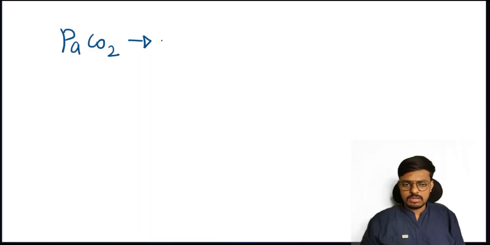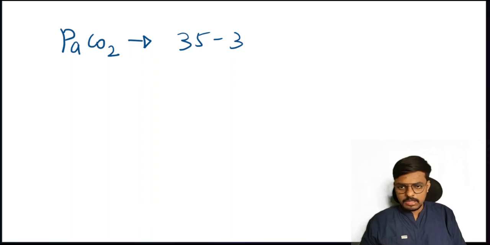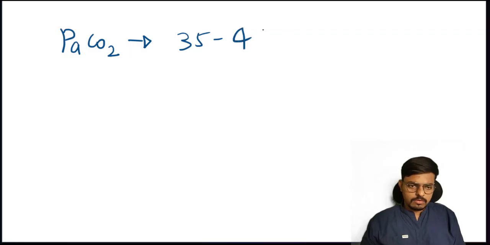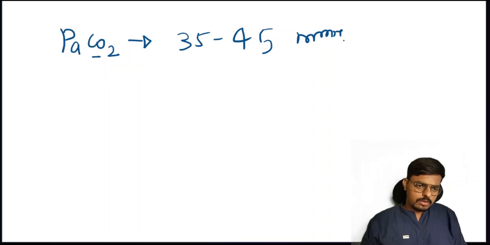Yes, already I have discussed this one in the part 1 video. Yes, very nice of you all. That is 35 to 45. 35 to 45 what? Yes, you have to tell the complete answer, students. 35 to 45. Yes, what I have asked? Partial pressure of the carbon dioxide. So pressure will be measured in mm of Hg.